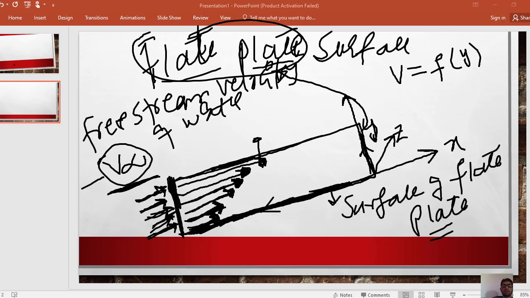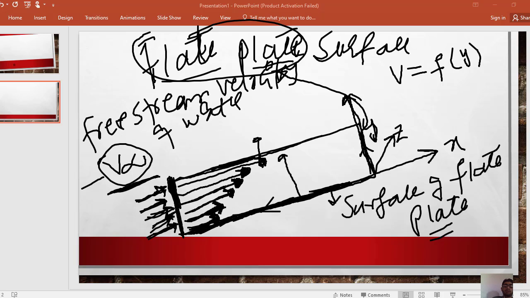The viscosity effect decreases and the velocity increases as we move in the upward direction. So as we move in the upward direction, the shear forces, the boundary influence decreases.